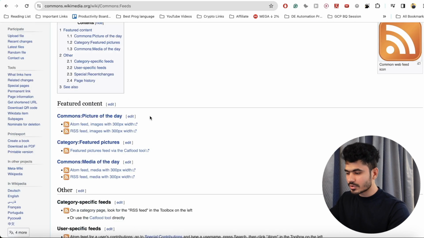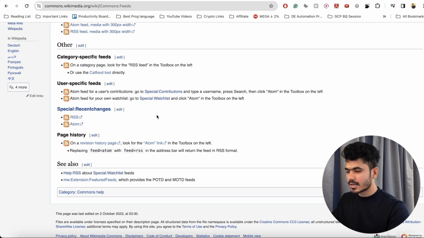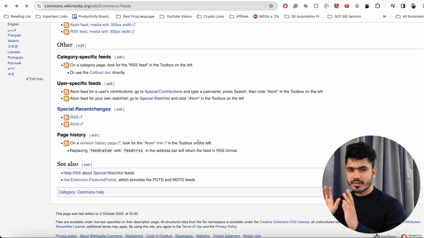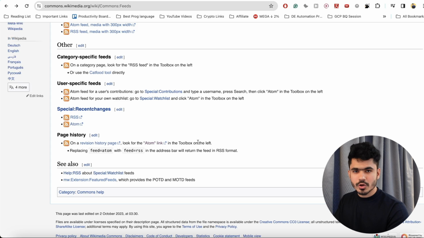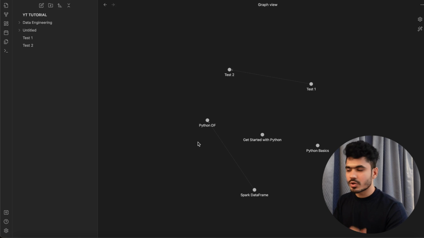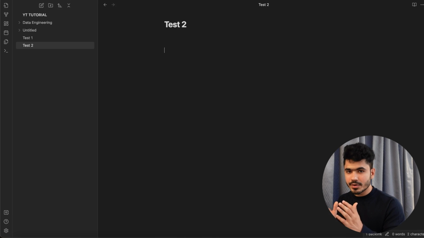So I come on to this page. Let's say from this page I can go to this atom link. It's like they have connected the link between all of this documentation, and this is what you can do on the Obsidian. Now just like this, you can also format your text.